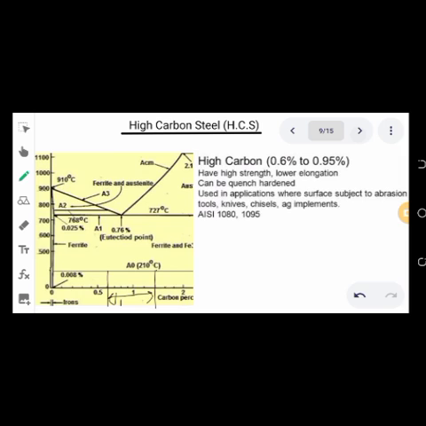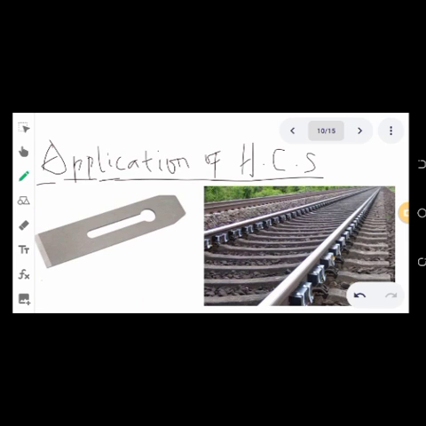Another application is that it can be used as a cutting tool in our machining lab or machining workshop. So these are some of the applications of high carbon steel. This is a cutting tool used by carpenters, and this is our rail track. The wheel of the rail could also be produced using high carbon steel.